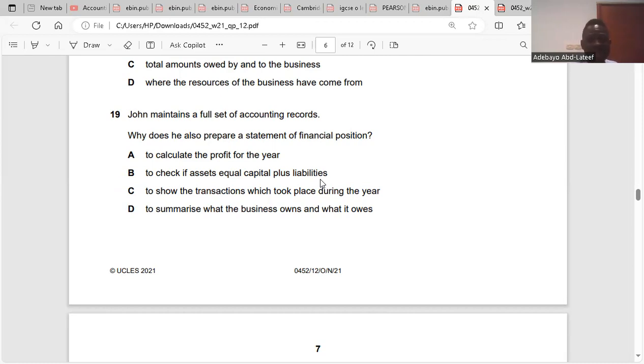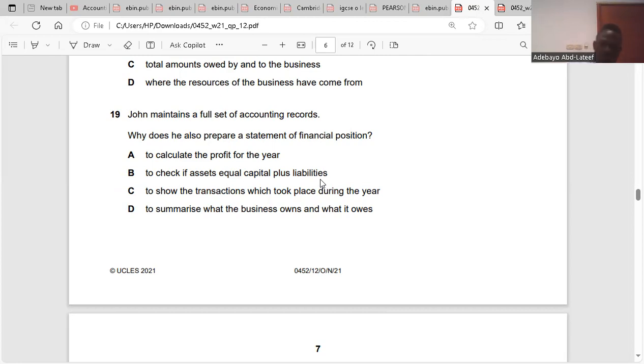John maintains a full set of accounting records. Why does he also prepare a statement of financial position? He prepares a statement of financial position to summarize what the business owns and what it owes. That means you're talking about understanding the assets and liabilities of the business. Yes. Is it clear? The statement of financial position shows the summary of assets, capital, and liabilities of the business, which is the same as what they said here.